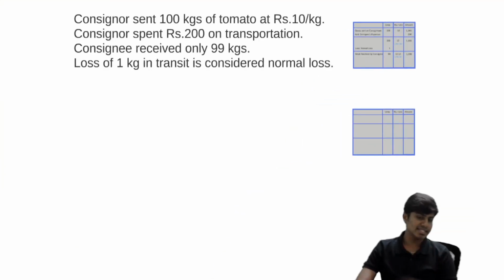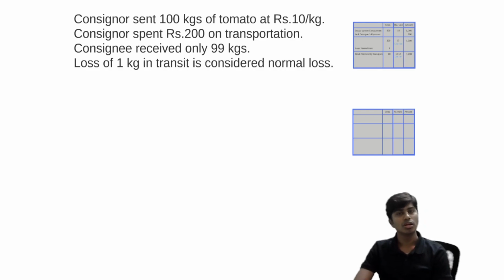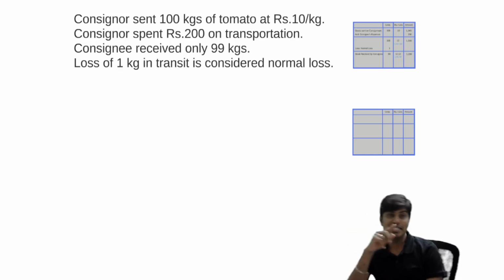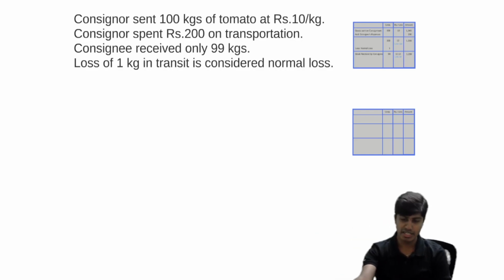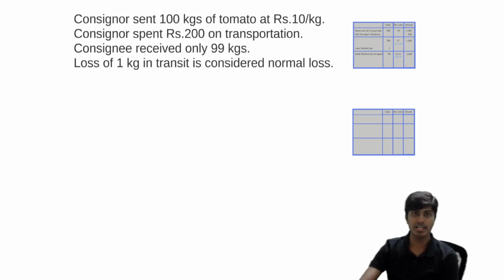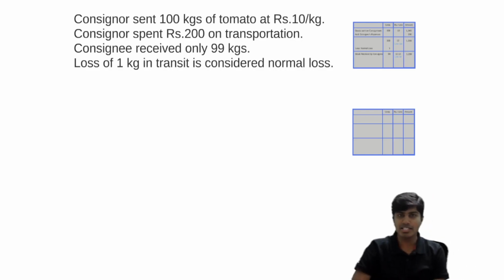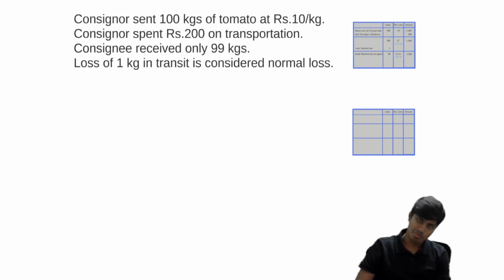Now, the consignor has sent 100 kgs of tomatoes at rupees 10 per kg. The consignor spent 200 rupees on transportation. The consignee received only 99 kg. Sent is 100, received is 99. So 1 kg is lost. That 1 kg which is lost is normal loss. Let's see how the accounting will be for this.